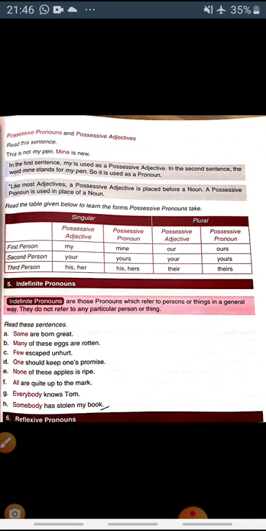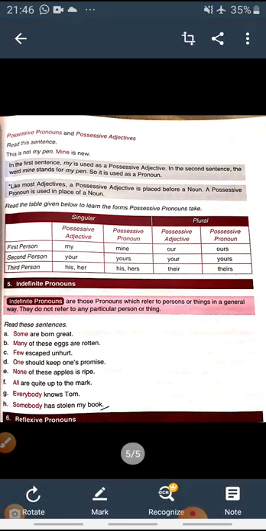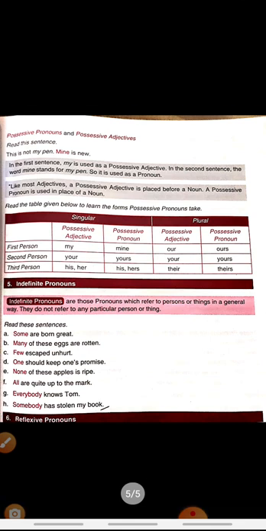We are not talking about a particular thing or person, we are discussing them in a general form. See the examples: some are born great, many of these eggs are rotten, few escaped unhurt, one should keep one's promise, none of these apples is ripe, all are quite up to the mark, everybody knows Tom, somebody has stolen my book.